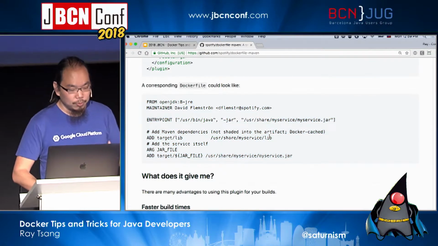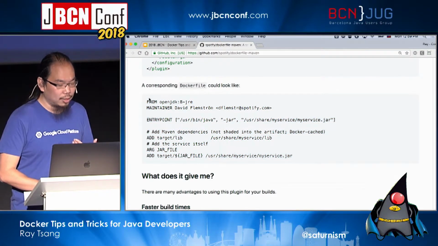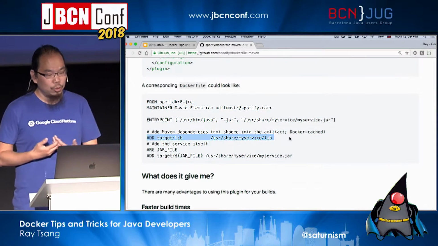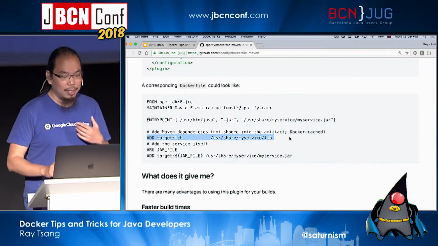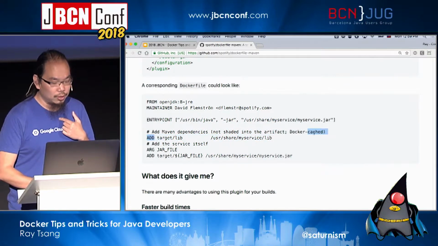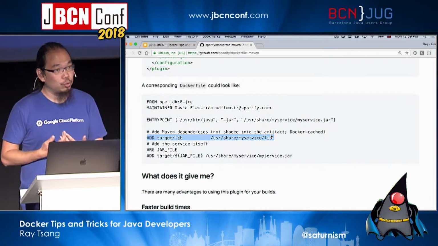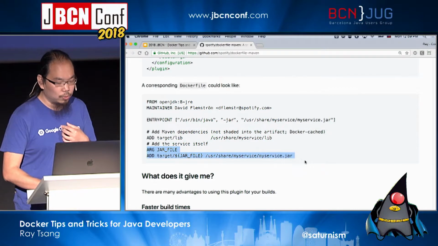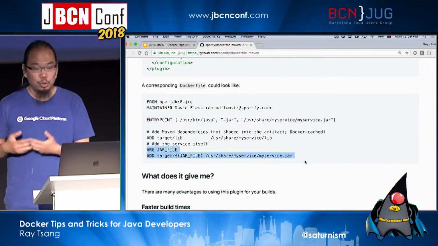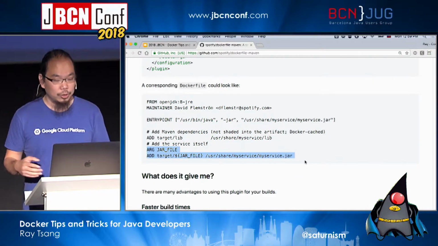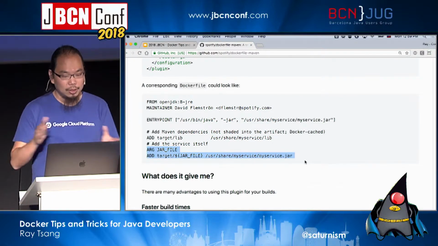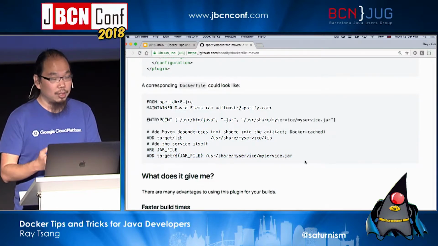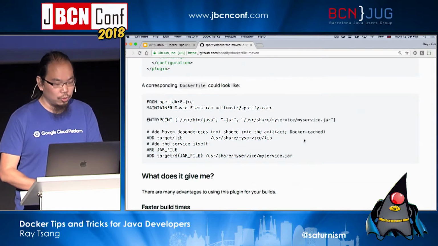So what this plugin allows you to do is to write a Dockerfile that allows you to add dependencies into its own layer, right? And because the dependencies don't change often, this layer does not have to be recreated all the time. And every time that you create the new image, it's only going to modify the actual jar file, which could be just about 100K or so. In this way, even though the entire image size is the same, every time you deploy, it can potentially be a little faster, a little quicker to do, okay?